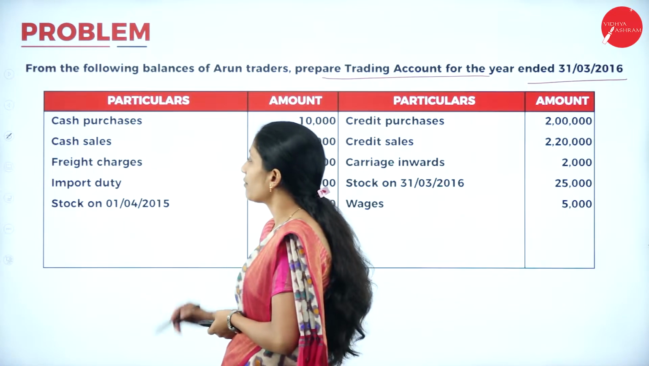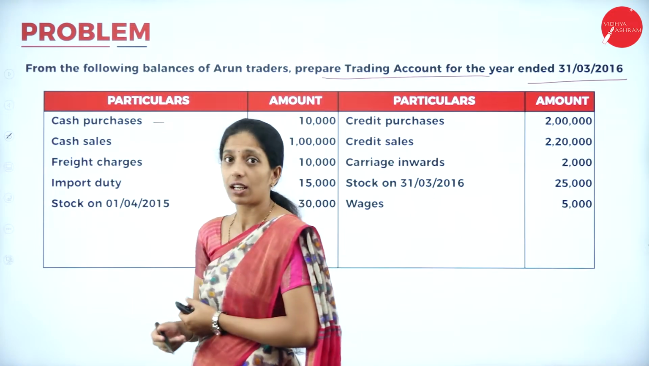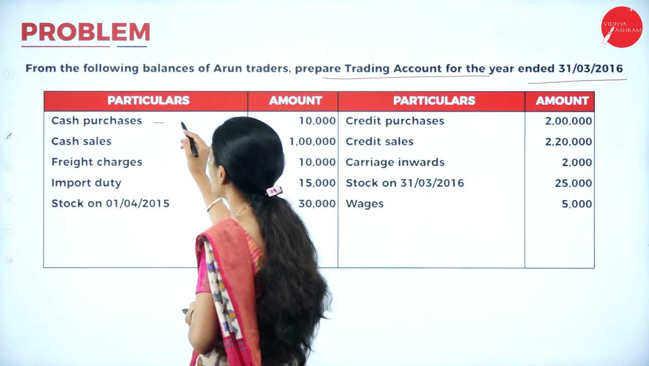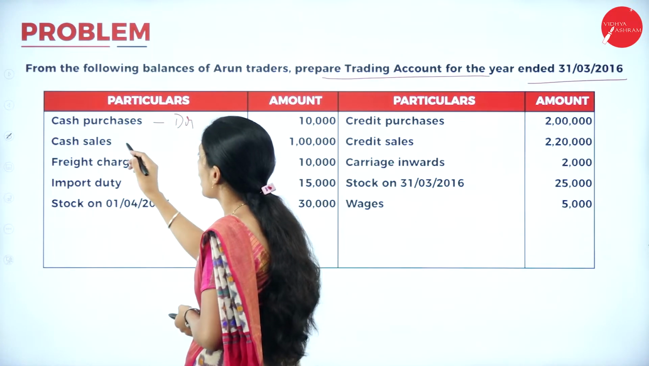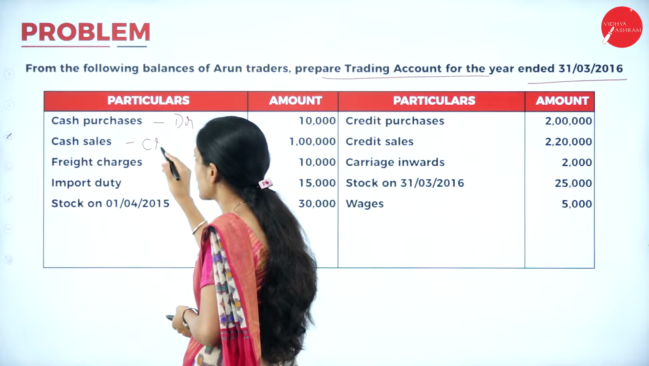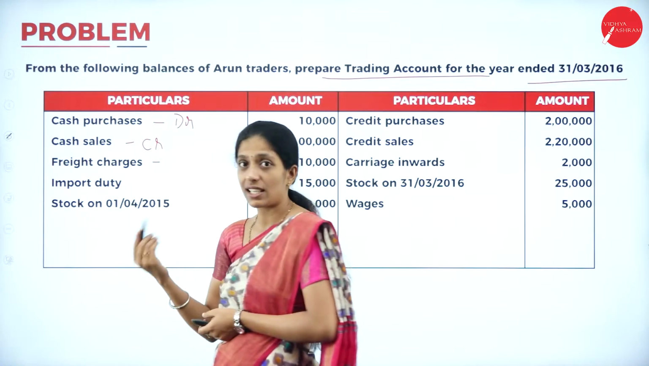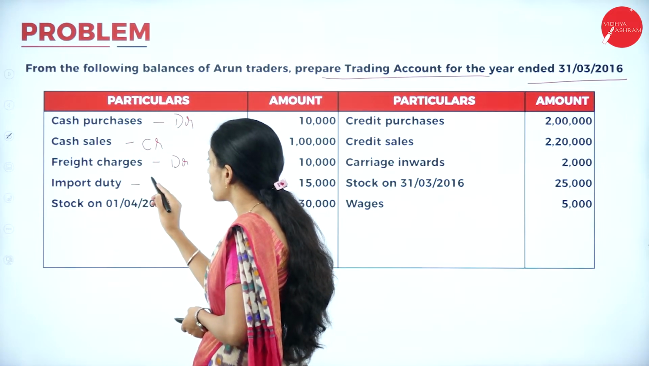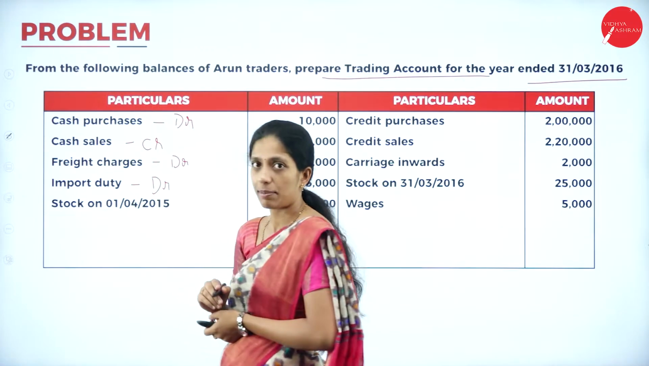So coming to the first one, cash purchase. So where do we record? That is after opening stock, to purchase. So we'll record in the debit side. Next, cash sales, that is in the credit side. Freight charges, so it is a direct expense, we have to record in the debit side. Next, import duty, it is also a direct expense, debit side.